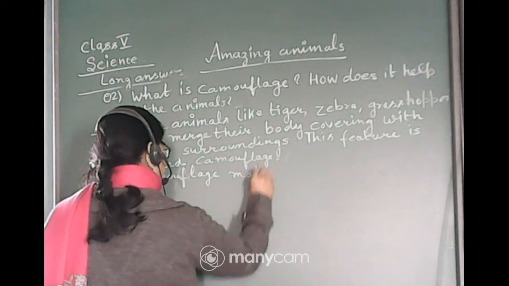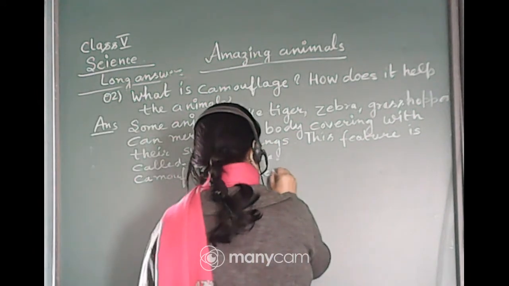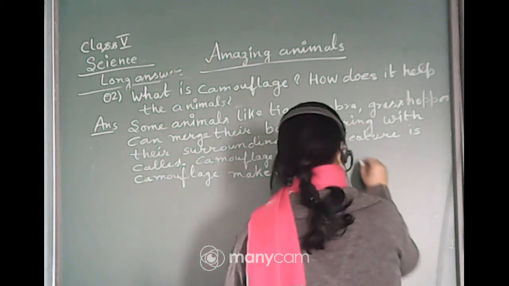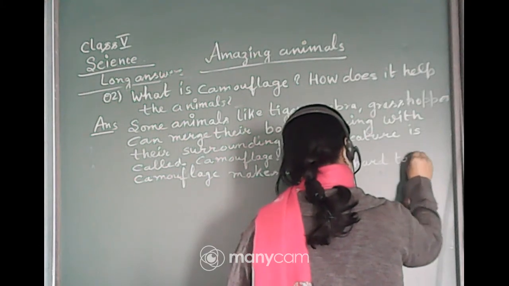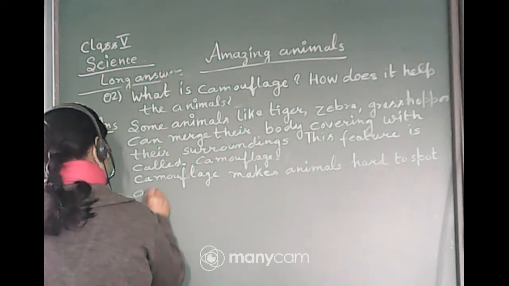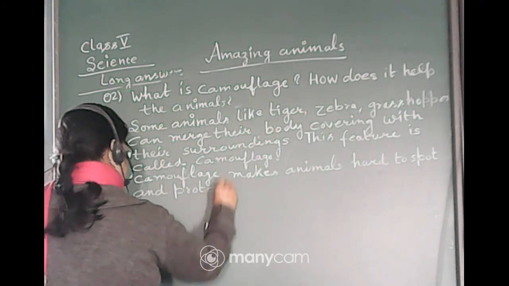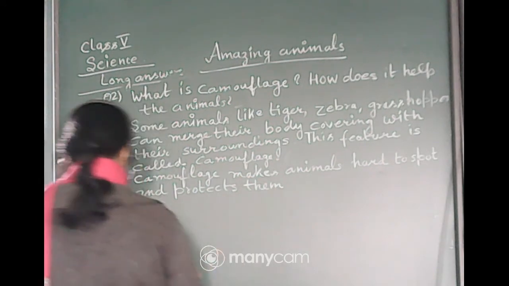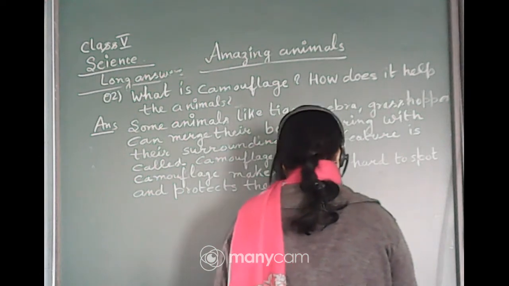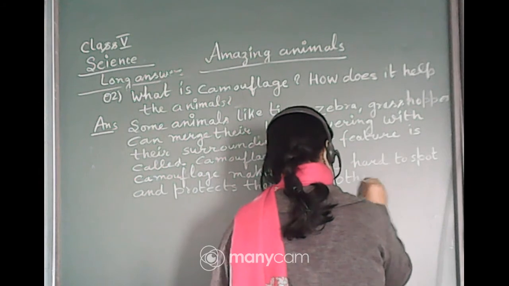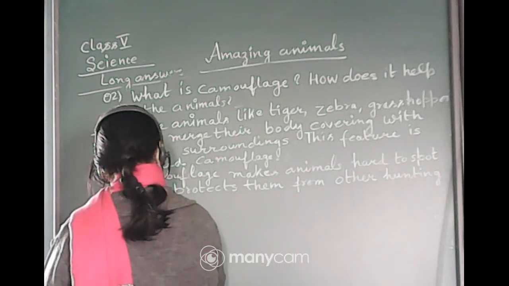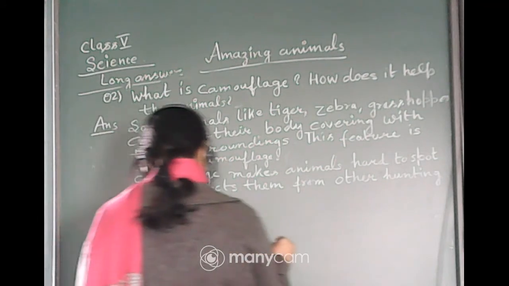Camouflage makes animals hard to spot and protects them from other hunting animals and also from poaching.